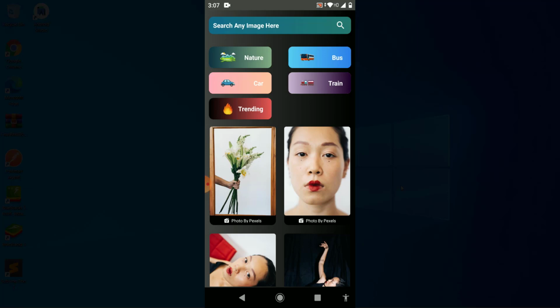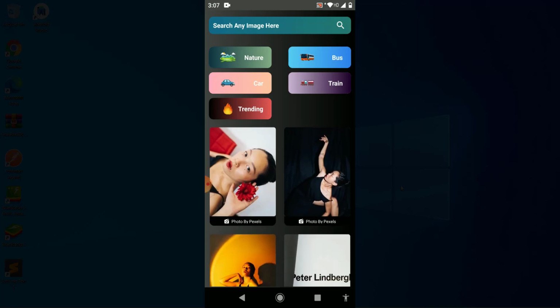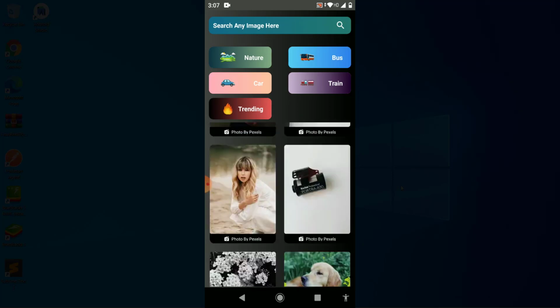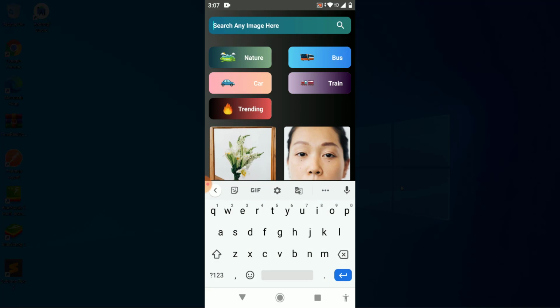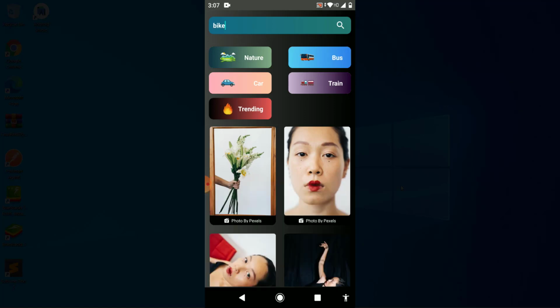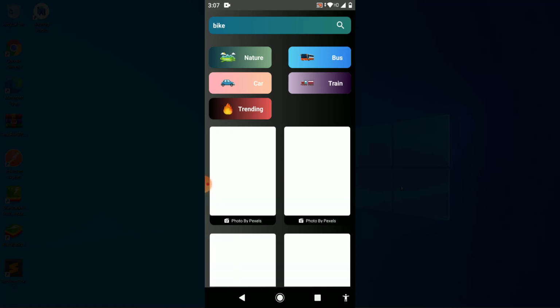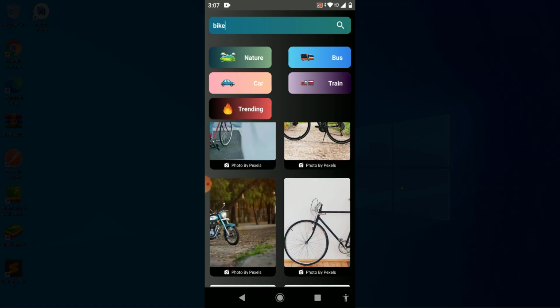Now one thing I forgot to tell you, the things which you learn after creating this, like how to work with the Pexels API, because the Pexels API is a little bit different, because we have to fetch images, not data. We have to fetch images, and also you will learn how to create this kind of recycler view and this kind of design, and one of the most important things, how to work with any kind of search query. As you already know, if I type anything in my search bar, it will give me the exact result. If I type here bike, you can see it gives me the exact result of wallpapers, and it works fine every time.